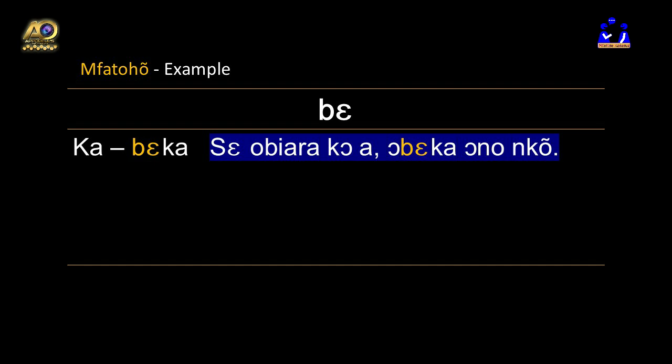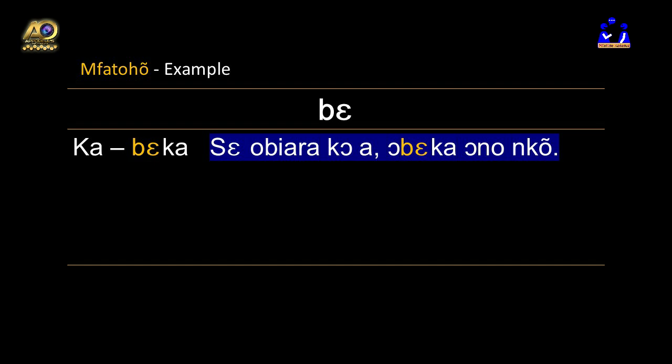Now, to put this in a sentence, we have se obiara kwa or beka ononko, which means if everyone leaves, he will be left alone.